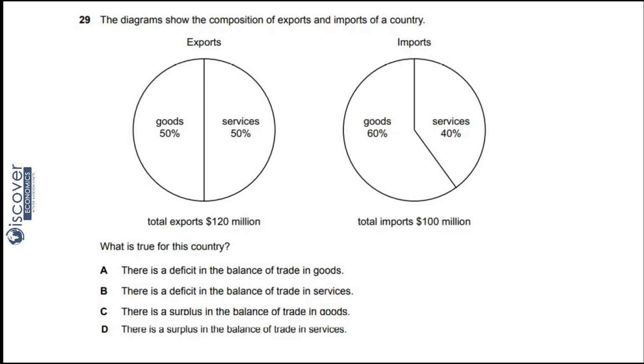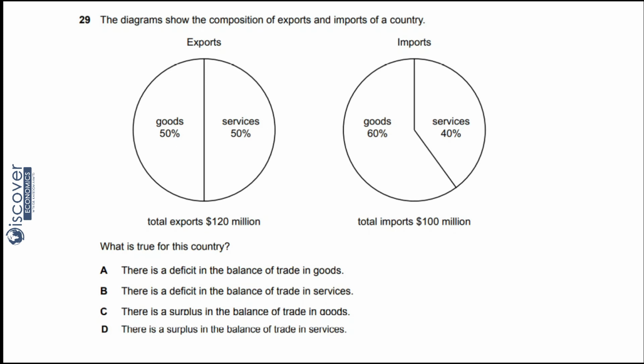What is the definition of deficit? It means that our exports are less and our imports are more. Fine. So there is a deficit in the balance of trade in goods. Look at the goods, 50% is the export and import is 40%. There is not a deficit, rather there is a surplus. So this is not going to be the answer.